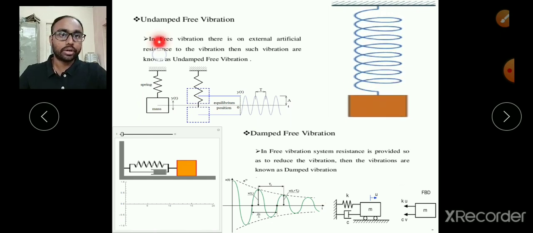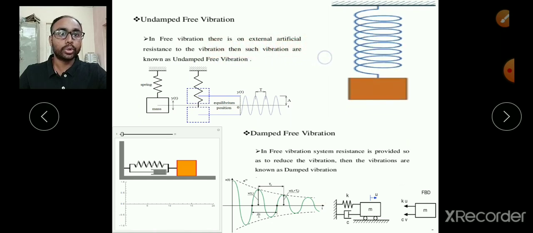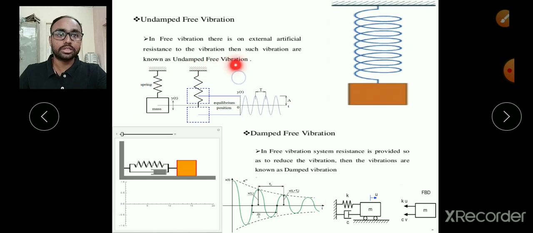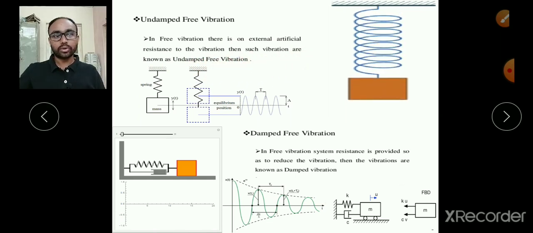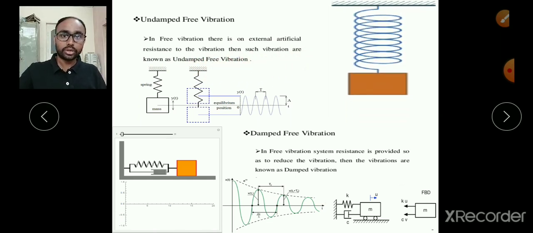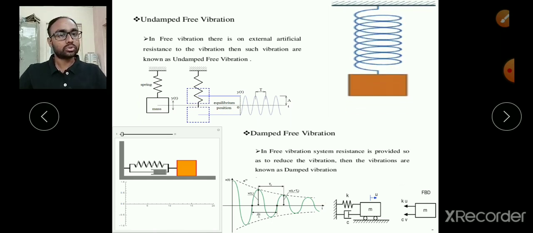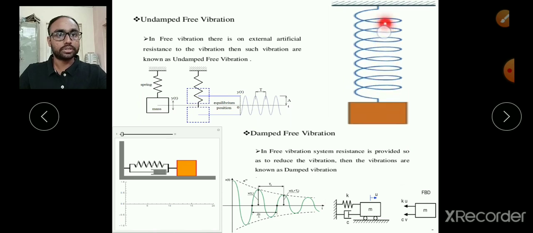In a free vibration, if there is no external artificial resistance to the vibrations, then such vibrations are known as undamped. There is no artificial resistive force, no air resistive force, nothing is there. The system is taking vibrations continuously without a decrement in its amplitude of vibration. So such a motion is known as undamped free vibrations.